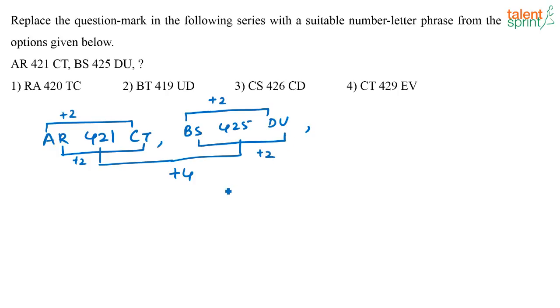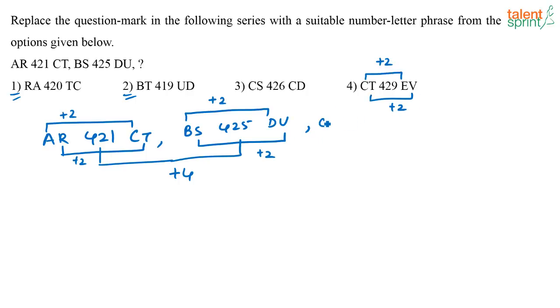So if you look at the options, basically here if you look at these numbers, the numbers seem to be increasing by plus 4. So anyway these options don't seem logical. So it has to be 429 only if the difference is plus 4. Let us look at these alphabets also here. See here I have C plus 2 is E. Similarly T plus 2 is V. So that is also following correctly.